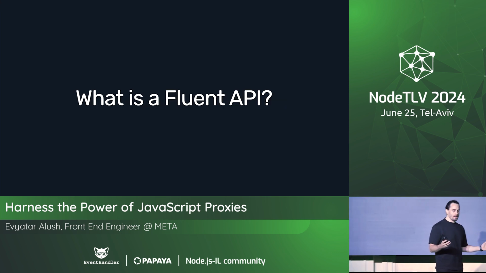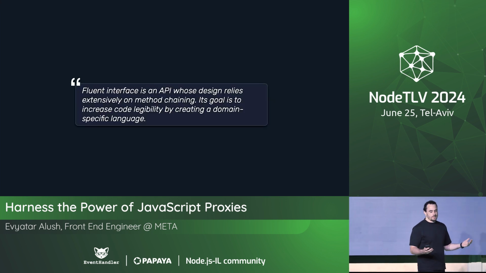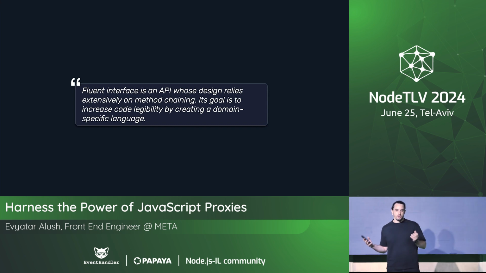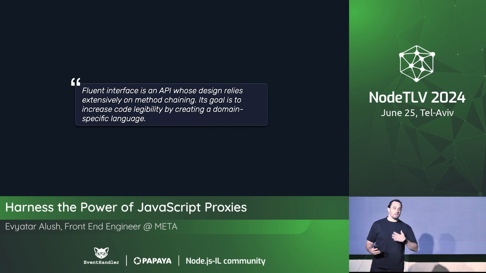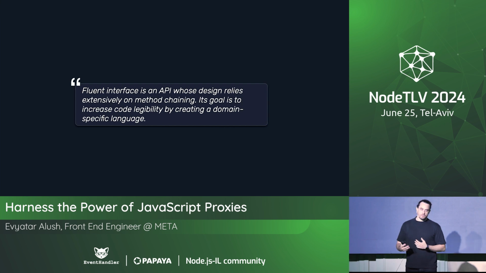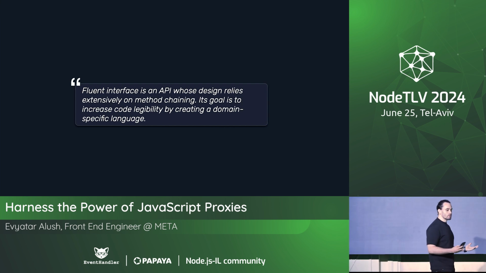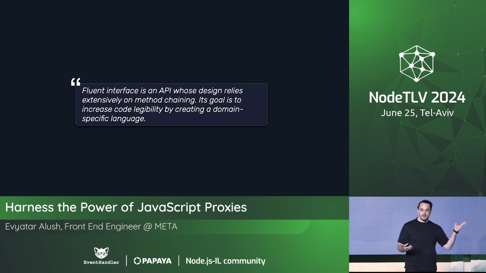What is a fluent assertion library? Or first of all, what is a fluent API? A fluent API is sort of an infinitely chainable API, where we can chain methods over and over again, one after the other. And it was initially popularized in the world of JavaScript by a seemingly anonymous library.